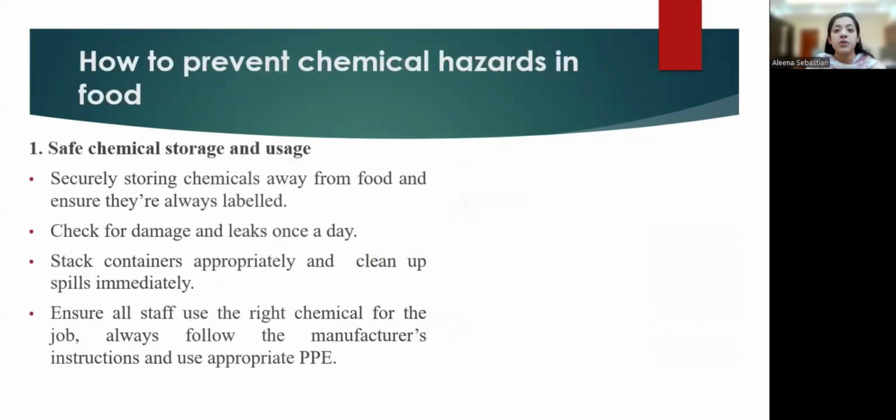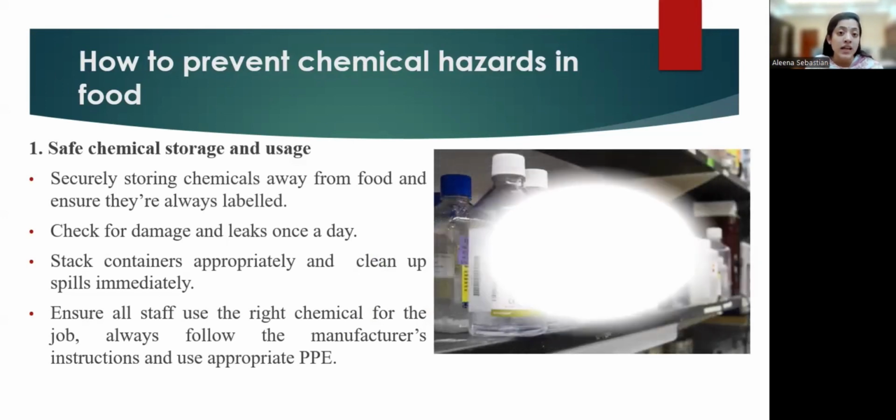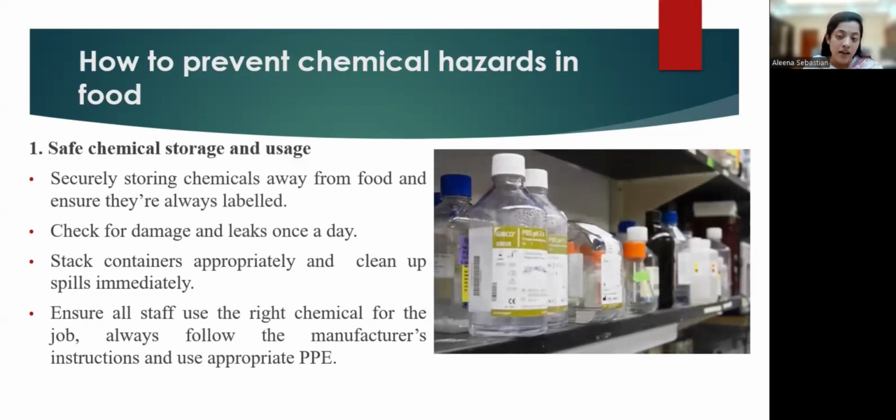Now, how can we prevent chemical hazards in the food industry? The first one is safe chemical storage and usage. That is, we have to store the chemicals in a safe manner, and they should always be labeled. And we have to thoroughly check every time for any damage or any leaks or any spillage. If there is any leakage or spillage, it should be cleaned right away. Then we have to stack containers appropriately and clean up the spills immediately.